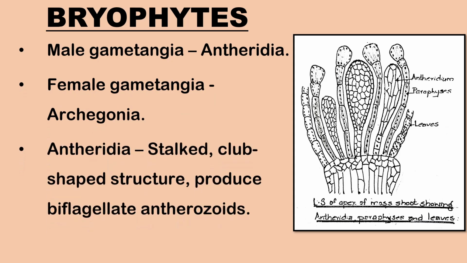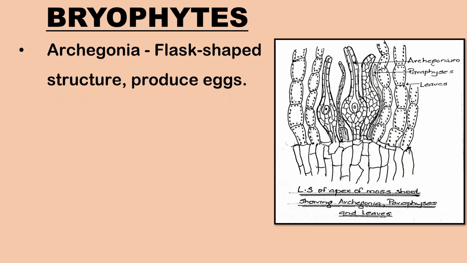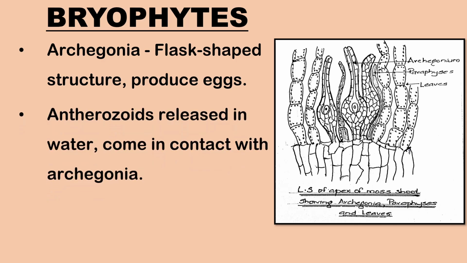The antheridia are typically stalked, club-shaped structures that produce biflagellate antherozoids. The archegonia are flask-shaped structures producing eggs. The antherozoids are released in water and they come in contact with the archegonium.